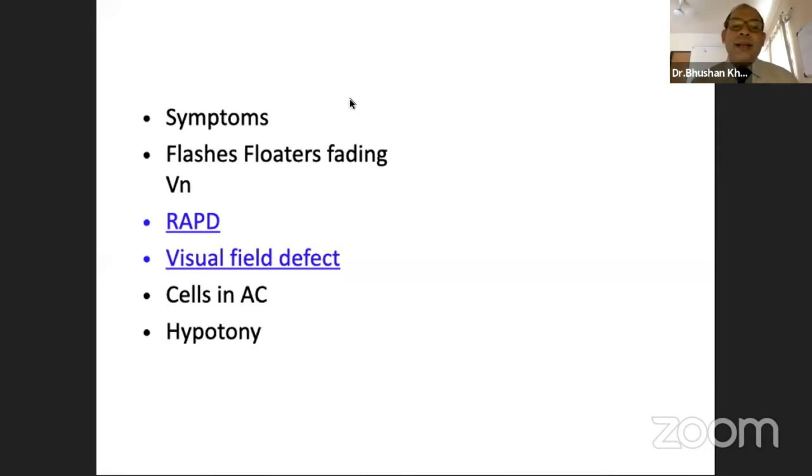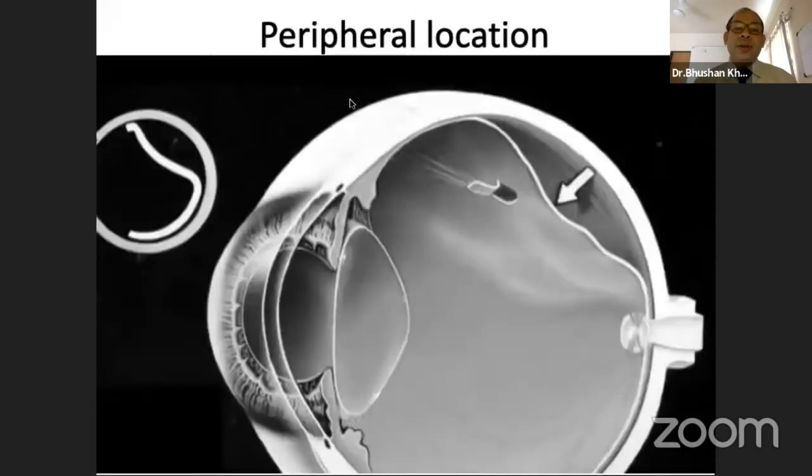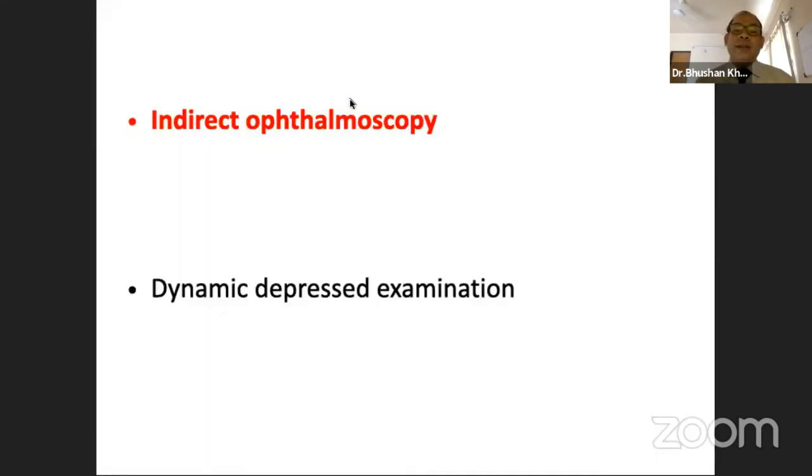In our clinical examination, other clues may be indicative of something more alarming. We should remember that the pathology is usually in the peripheral retina, and so it's a must for us to learn indirect ophthalmoscopy and do a dynamic depressed examination, gentle if there is presentation of hemorrhage, but this part of the examination is not to be overlooked.